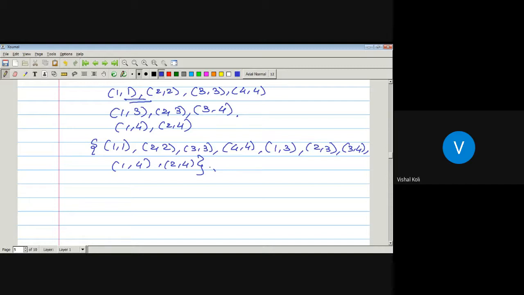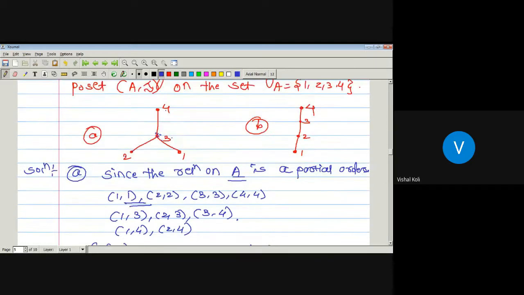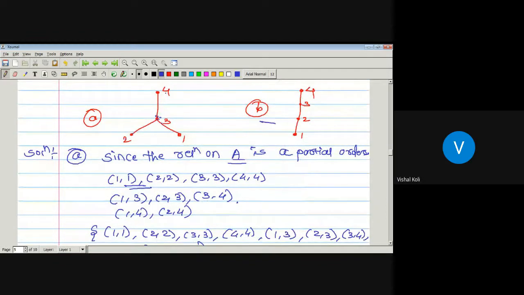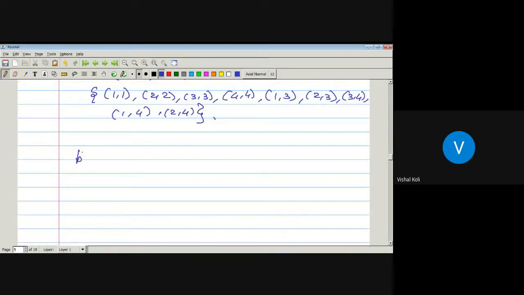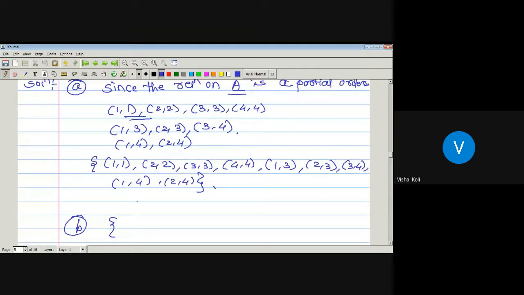Now tell me the number of ordered pairs in the second partial order relation B. What are the ordered pairs which belong to our partial ordered set?